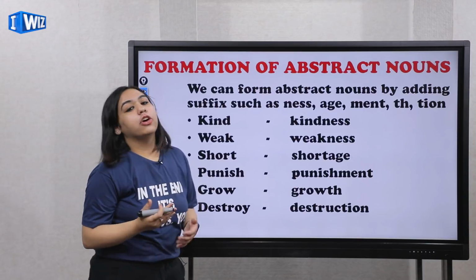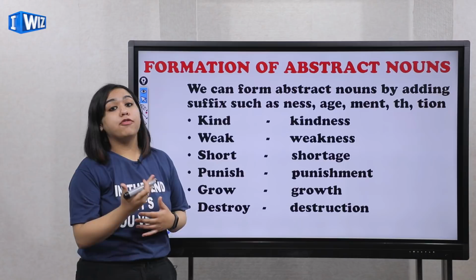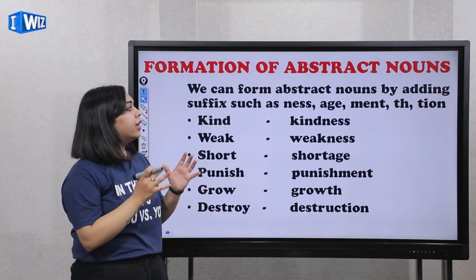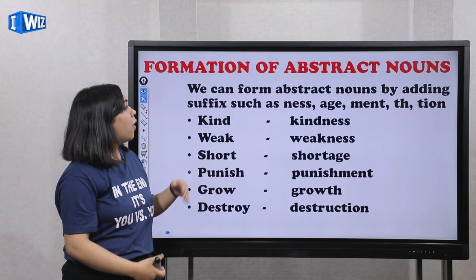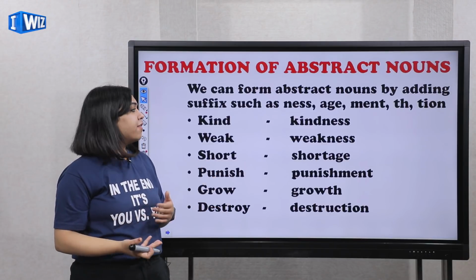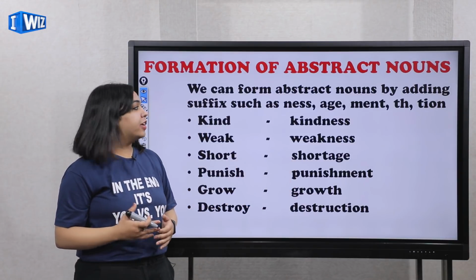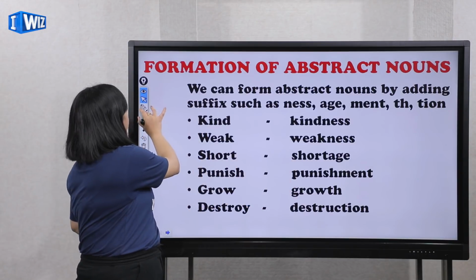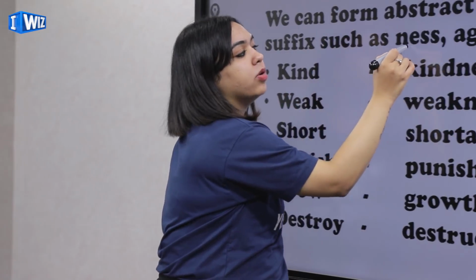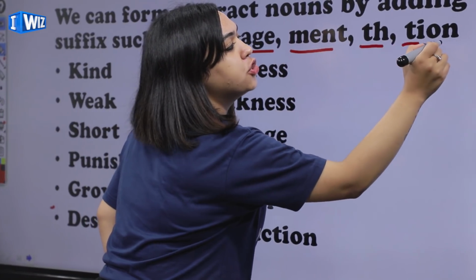Now, formation of abstract noun. Just like I explained in the previous slide how these are formed, now I will tell you how the abstract nouns are really formed. We can form abstract nouns by adding a suffix. Now, what is a suffix? The ones we add at the end. Okay, these are the suffixes. What all suffixes can you add? N-E-S-S, that is ness, age, ment, th, and tion.